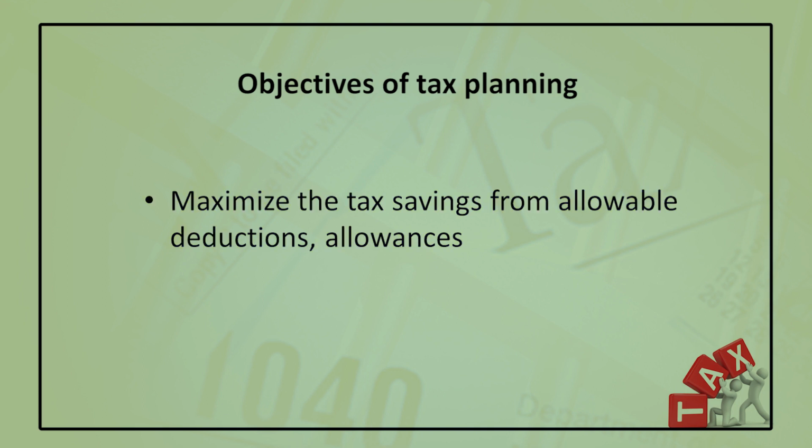That portion can be invested by the assessee for further income. So, by lowering the tax liability, on one hand, we maximize the tax savings from the allowable deductions. On the other hand, we maximize the net of tax income. Net of tax income maximization means we are keeping more and more money against our income after paying the tax to the government.